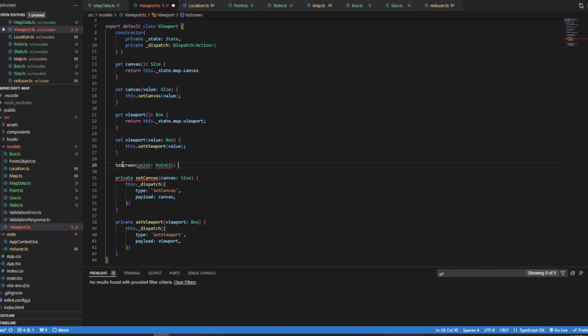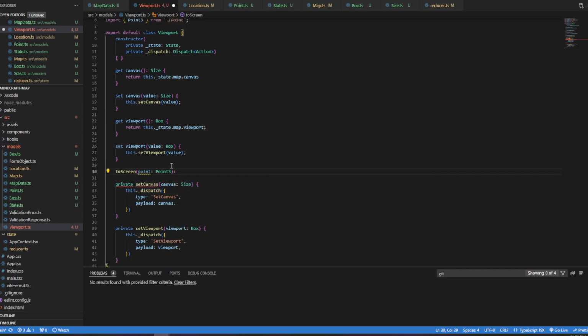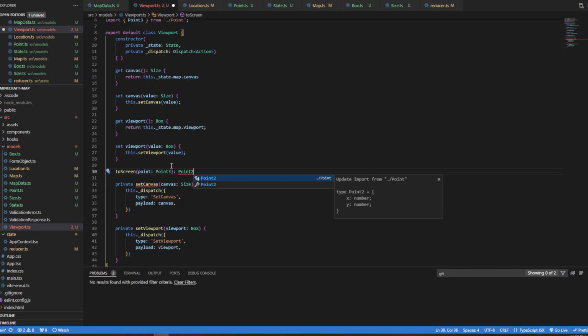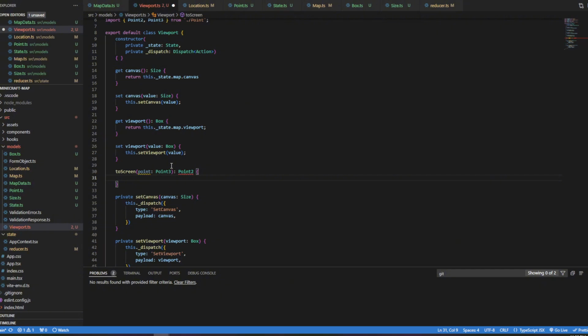I need to bring that in. And it's going to return a point 2 because it's going to be returning a screen point. I mean, I guess we could call these like viewport point and canvas point if we really wanted to, but I don't know. I like point 3 and point 2.